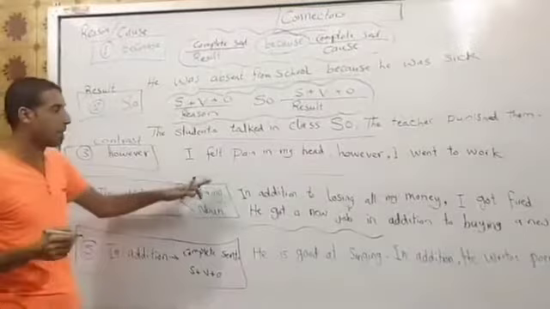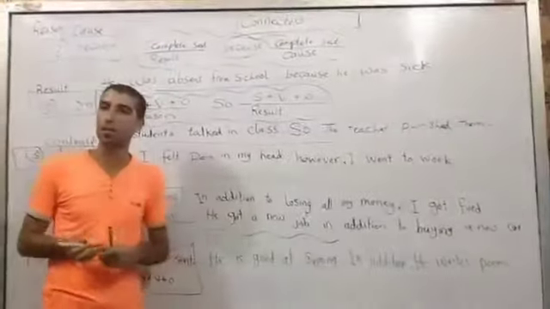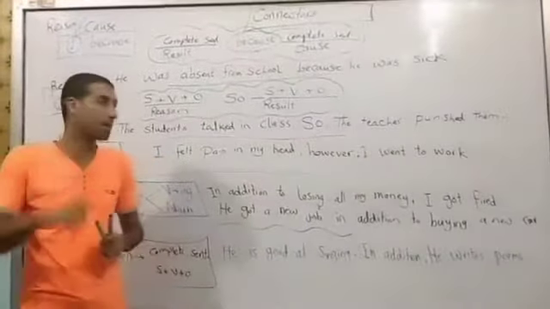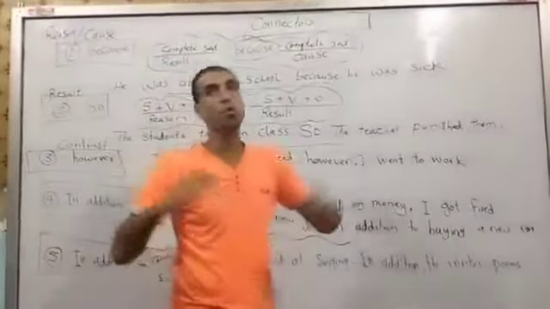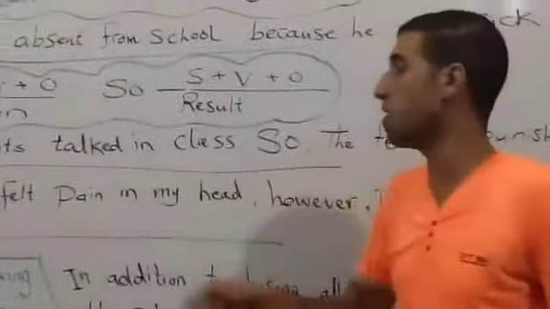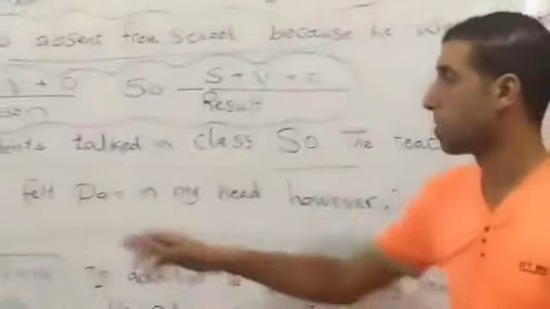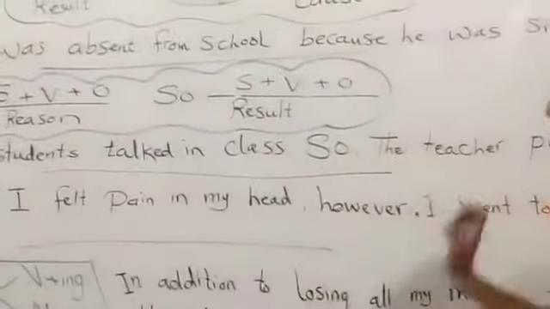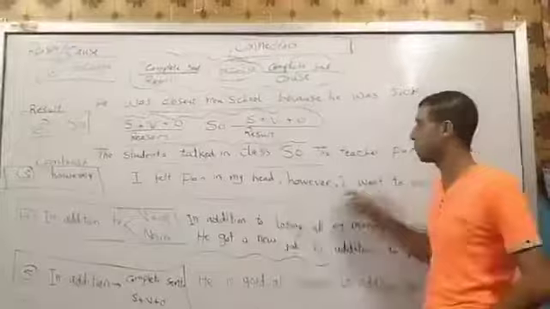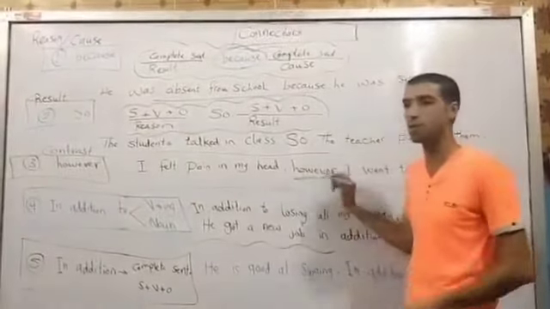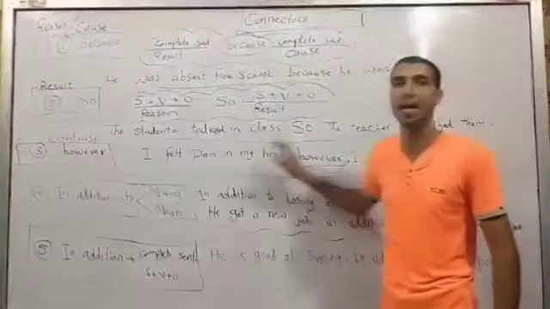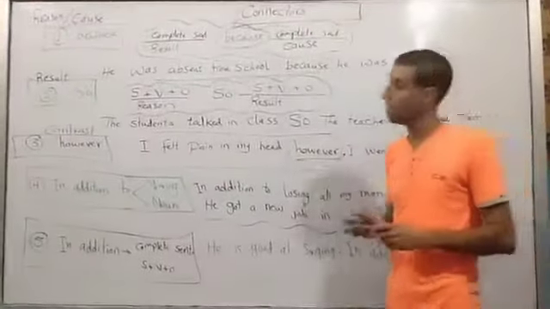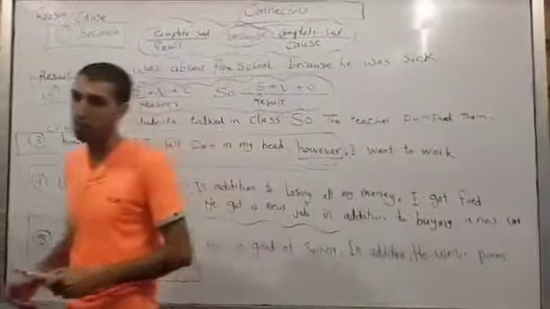Look at this example. I felt pain in my head. I felt a headache. However, I went to work. It's unusual that people go to work when they feel a headache. So, because we have contrast between the first sentence and the second one, we use however here to show this contrast. However is used in the middle of the sentence to show the contrast between the first sentence and the second one. Okay, now let's move to connector number 4.